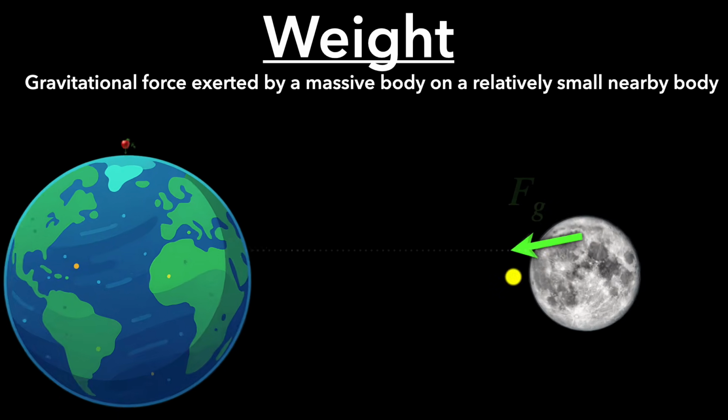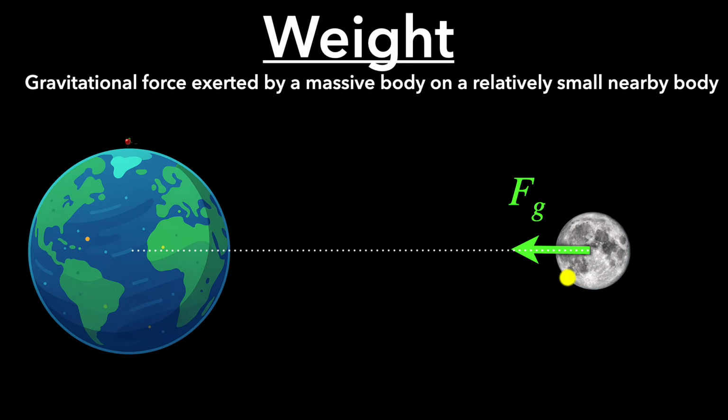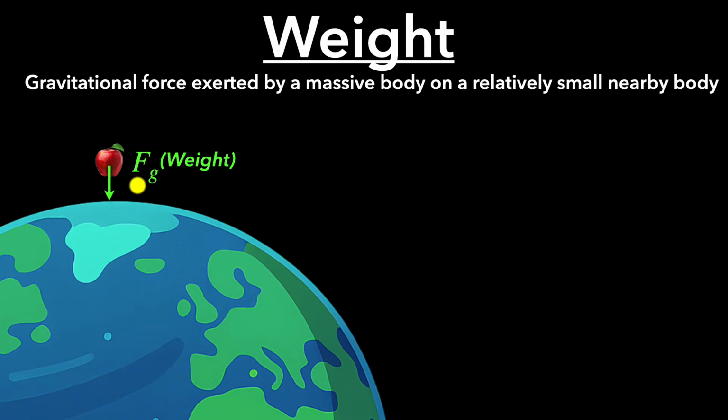In contrast, what about the gravitational force that the Earth exerts on the moon? Can we call that weight? Well, Earth is more massive compared to the moon, but it's not that much more massive. I mean, both of these are considered to be massive astronomical bodies, right? And also, they're not very close to each other. They're very far away. This is not to scale. So now it doesn't make sense anymore to think about this force as a weight. We'll just call that gravitational force. So the idea of weight only makes sense when you're dealing with a very massive body exerting a gravitational force on a relatively very tiny body nearby.